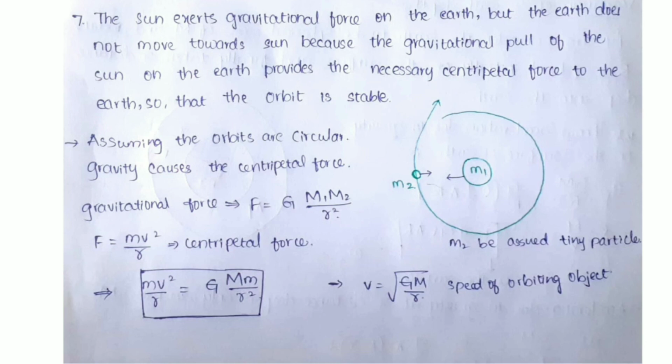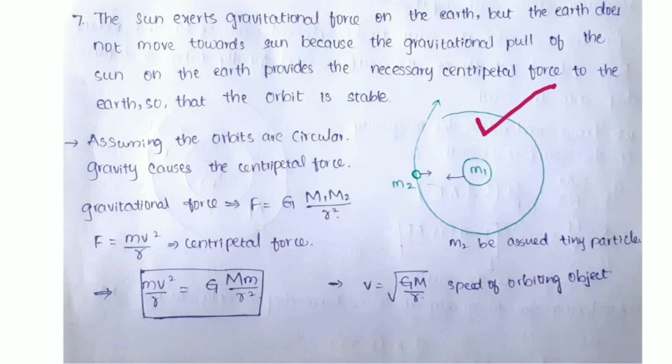The sun exerts gravitational force on the earth, but the earth does not move towards the sun because the gravitational pull of the sun on the earth provides the necessary centripetal force to the earth so that the orbit is stable. From this sun planet concept itself, Rutherford's model came, that a revolving electron falling into the nucleus and the bursting of the whole atom, and that assumption is wrong. So that is another story. That is of charges. This is not of charges. This is of masses now. Let's go with gravitational force.